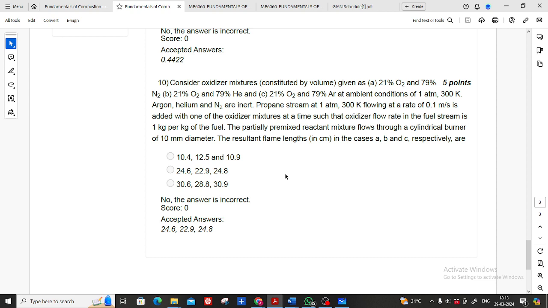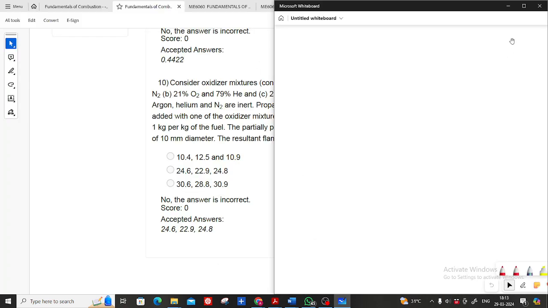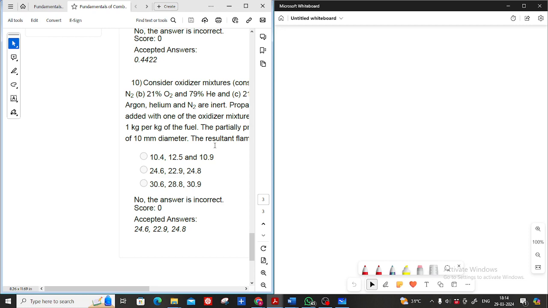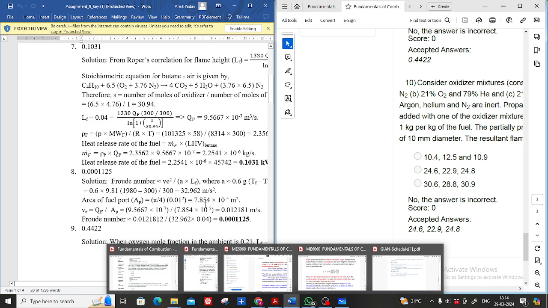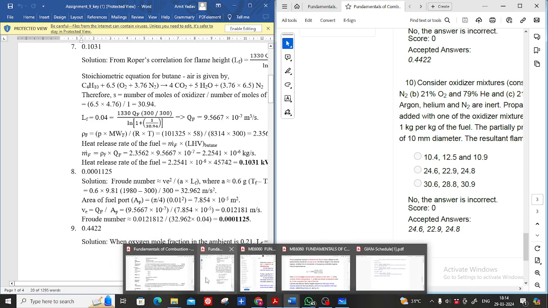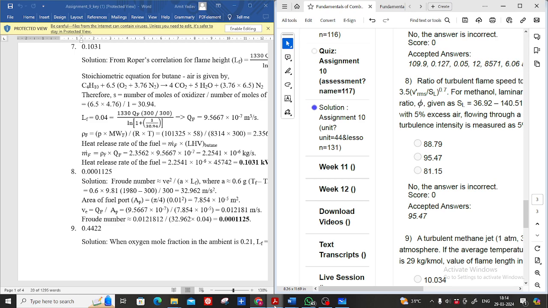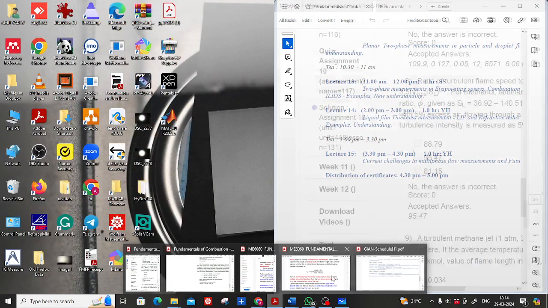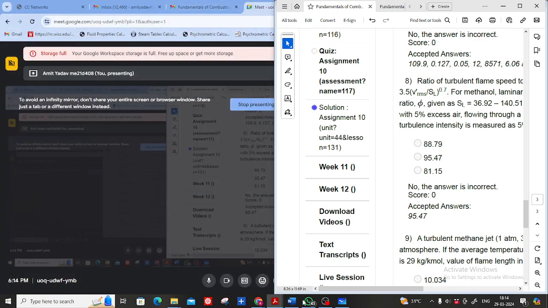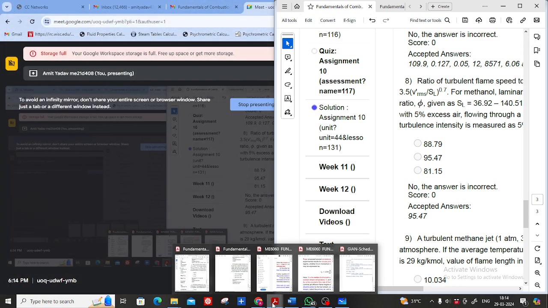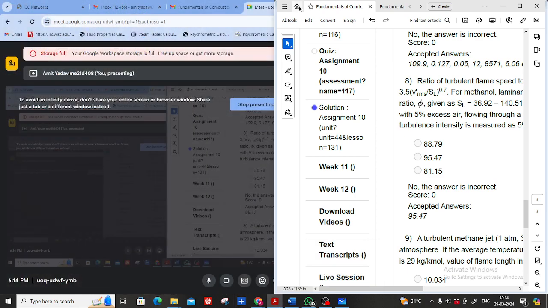May I know how you are solving? May I know your approach? Any one of you? Sir, as you have provided the solution, first of all we have to calculate the molecular weight of the oxidizer, then the stoichiometric air fuel ratio, and from the given condition of 1 kg of air per kg of fuel, we have to calculate the actual air fuel ratio.